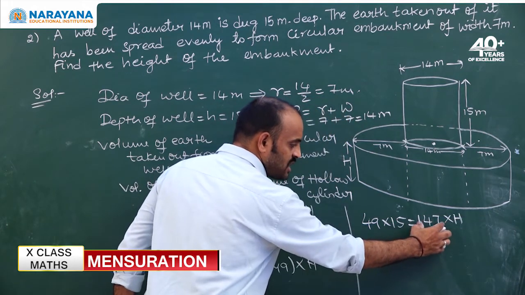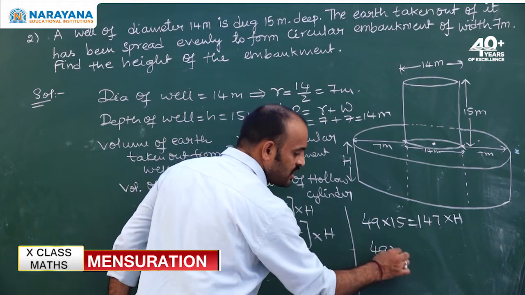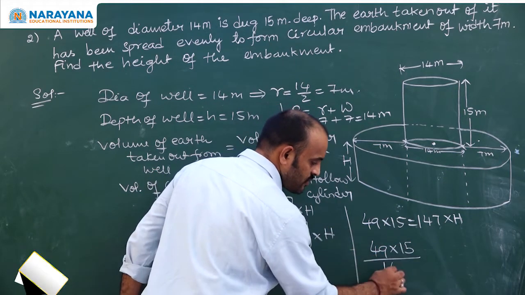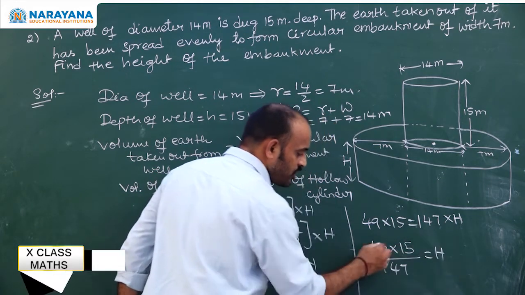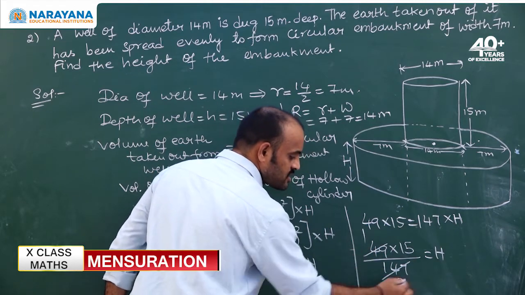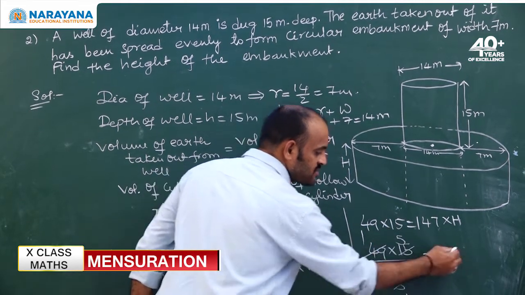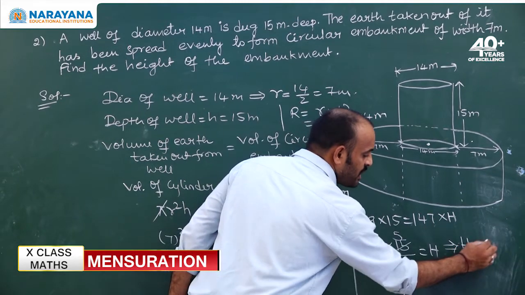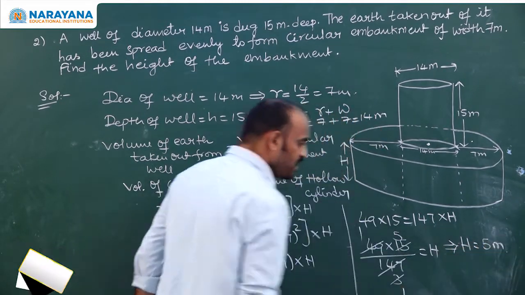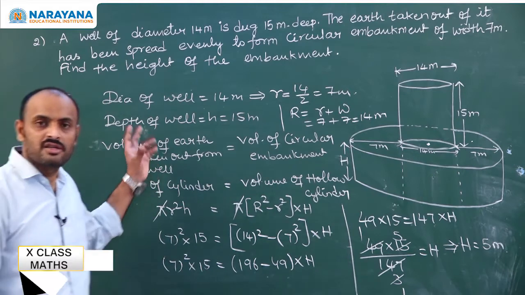This 147 is multiplying here. If I transpose, it will divide. 49 ones, 49 threes, 3 ones, 3 fives. Therefore, the height of the embankment is 5 meters.